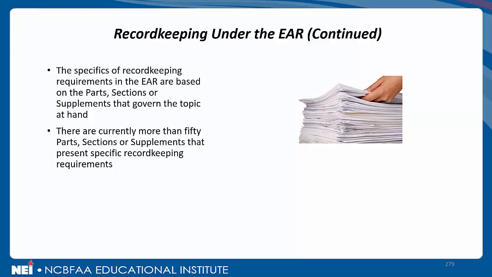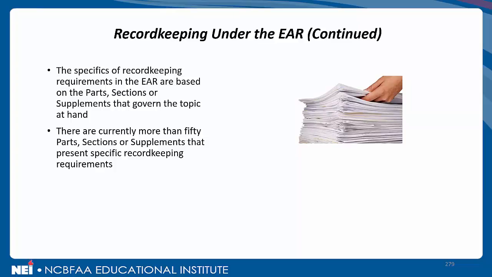The specifics of record-keeping requirements in the EAR are based on the parts, sections, or supplements that govern the topic at hand. We looked at all kinds of different parts, sections, and supplements, so it really depends. And the requirement, to reiterate, will be based on those parts, sections, or supplements that govern the topic at hand.